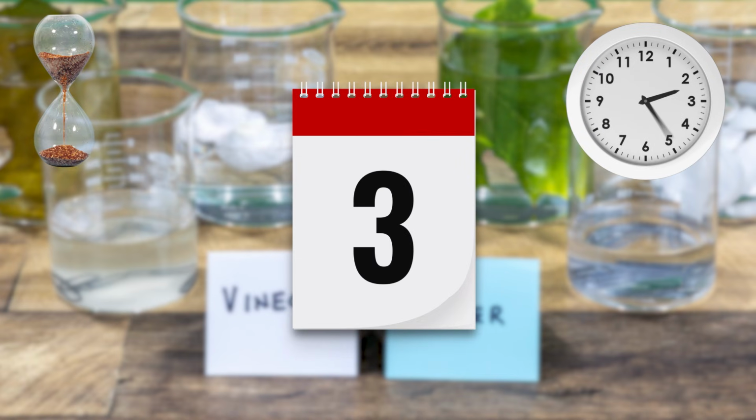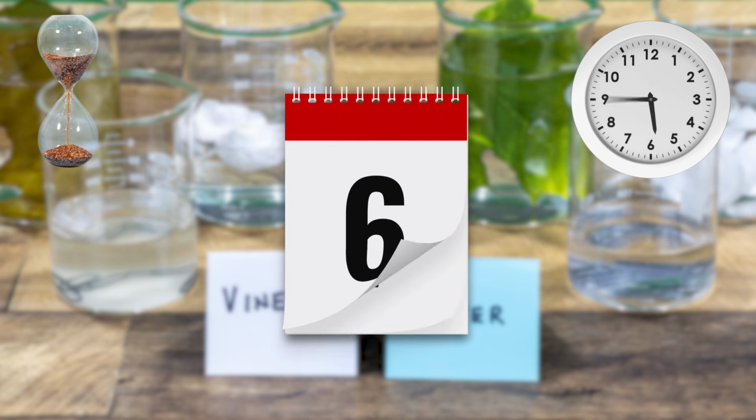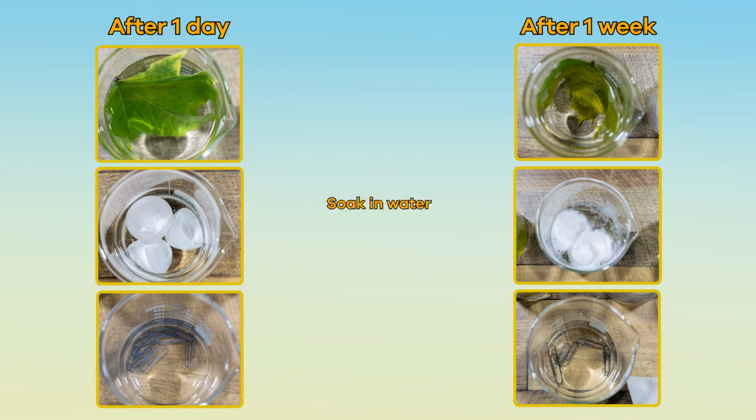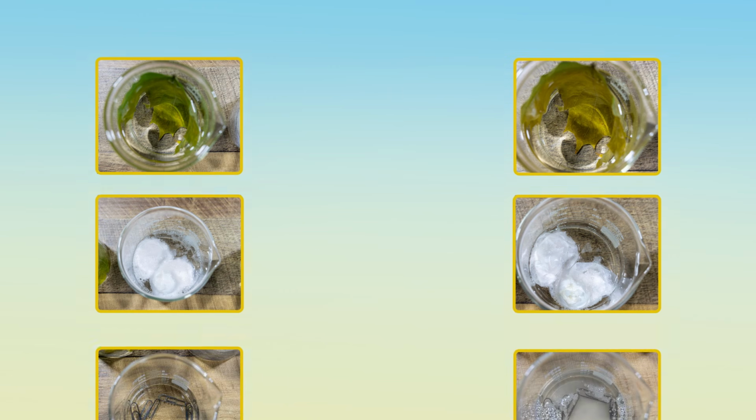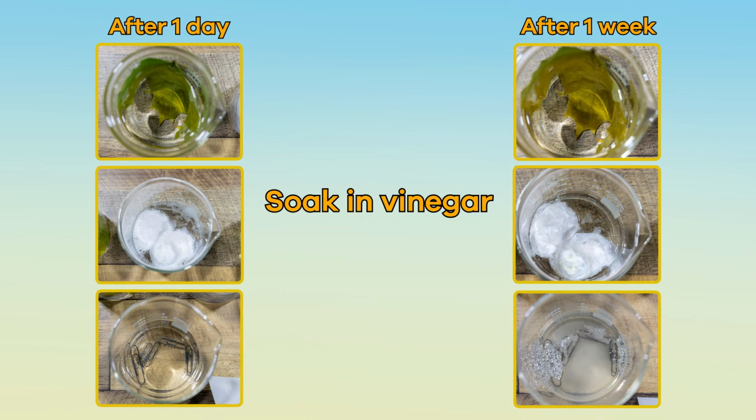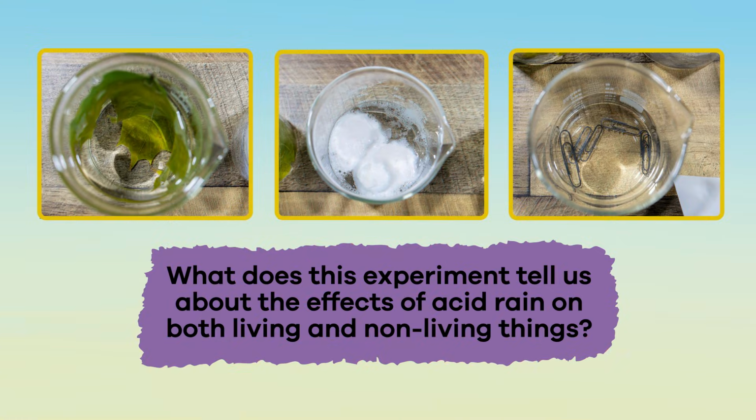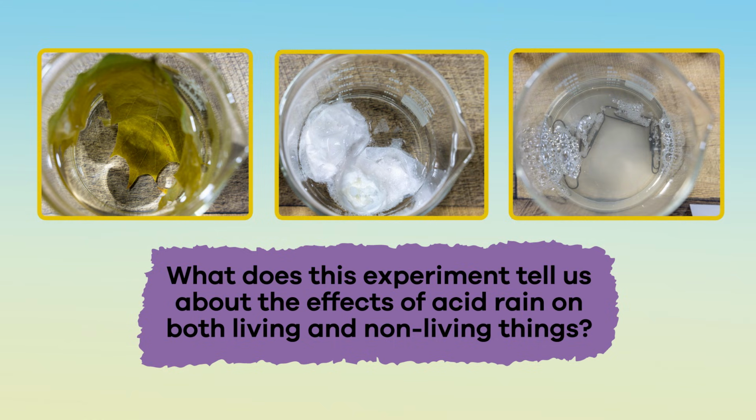After 1 week, let's look at what has changed. Here are the objects in the distilled water. And here they are in vinegar. Were your predictions correct? What does this experiment tell us about the effects of acid rain on both living and non-living things?